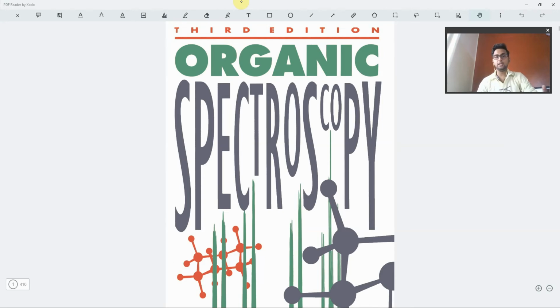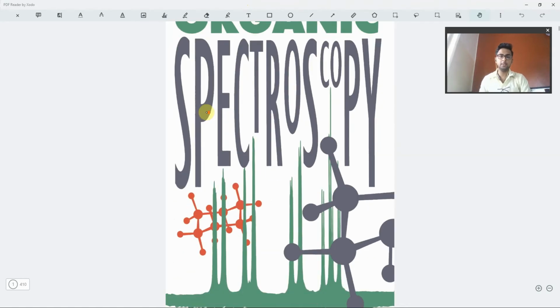If you are keen on studying spectroscopy, or planning to do your PhD in organic spectroscopy in any of the topics like UV, IR or NMR, this book is like a Bible for you. It is an extremely good book, and it is best for the preparation of any kind of competitive or non-competitive exams for this part specifically, that is organic spectroscopy. So let us get to know the details of this book and see what the salient features, advantages, pros and cons are. We will go through all that.